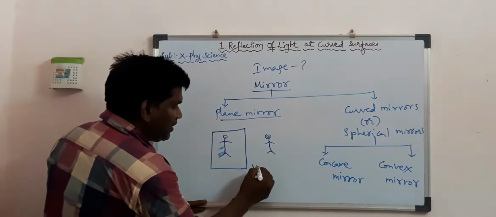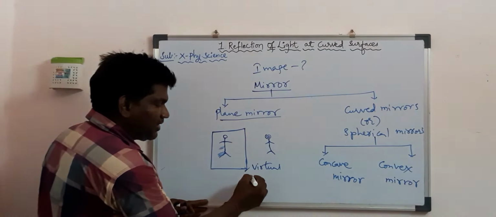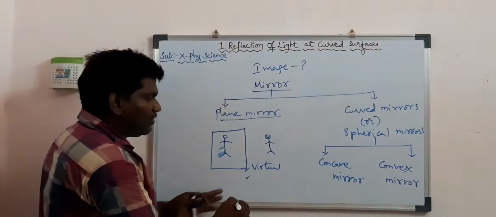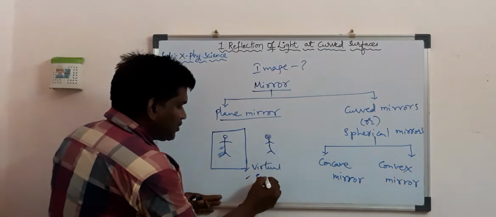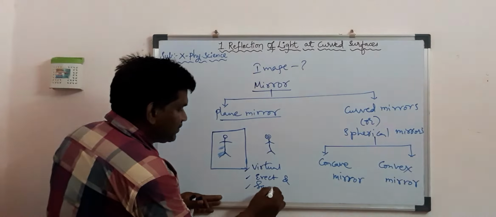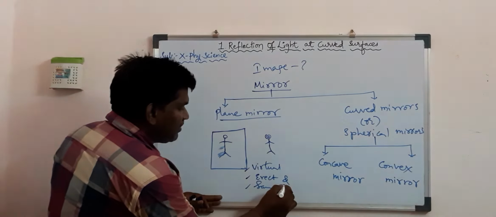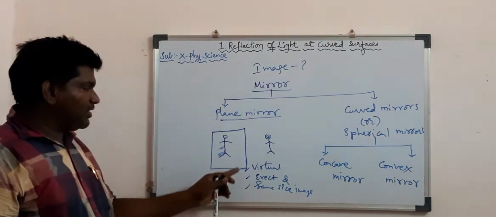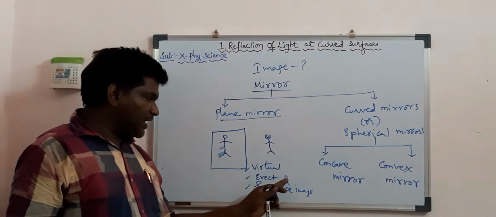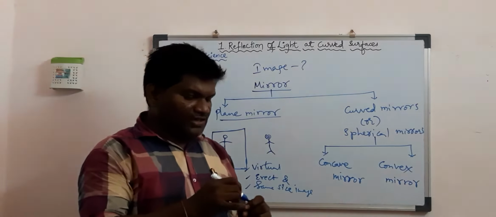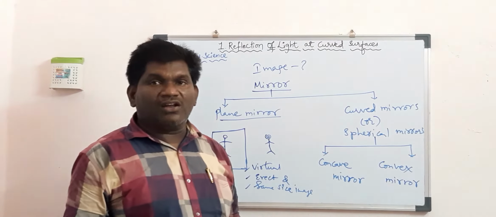Let us describe the nature of the images: virtual, erect and enlarged. Now, the plane mirror forms a virtual, erect and same sized image. So this is the nature of the image formed by the plane mirror. The image is virtual, erect and same size. Whereas a concave mirror forms an enlarged image.